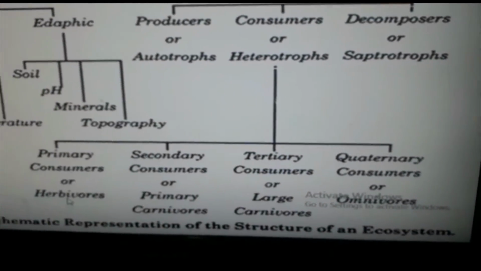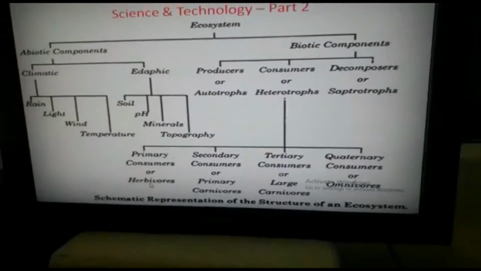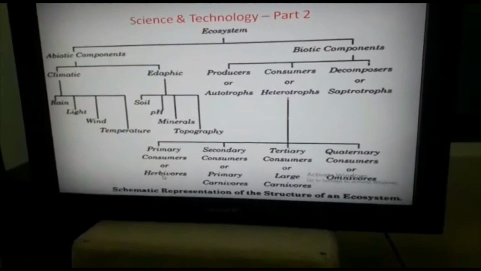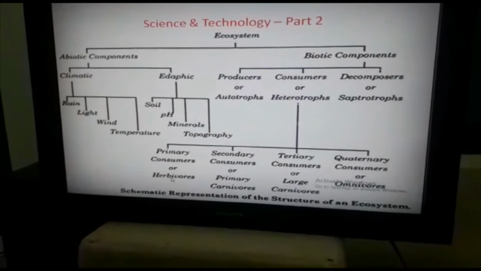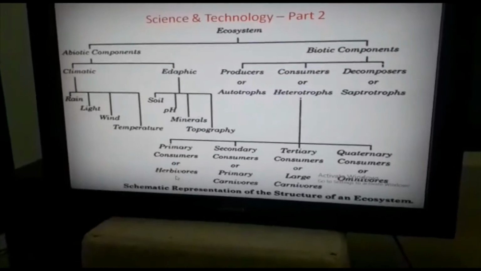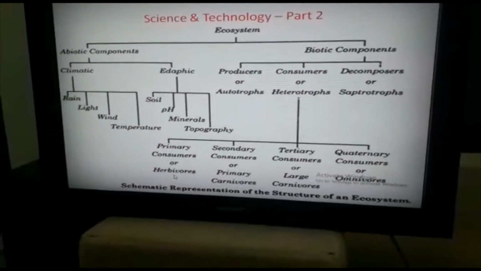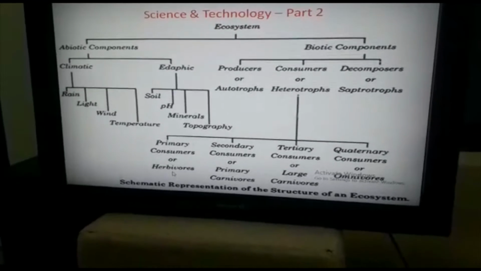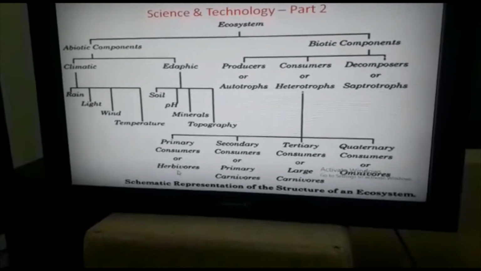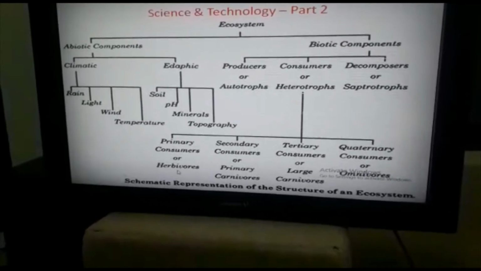A herbivore is an animal that gets its energy from eating plants and only plants. Many herbivores have a special digestive system that lets them digest all kinds of plants, including grasses.